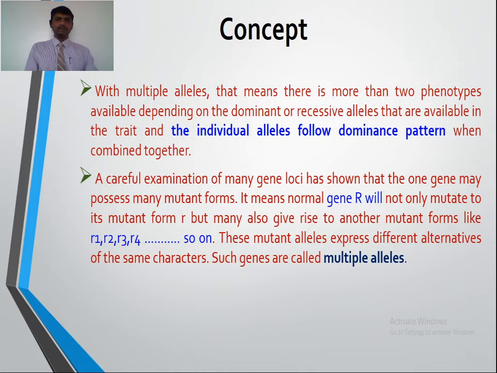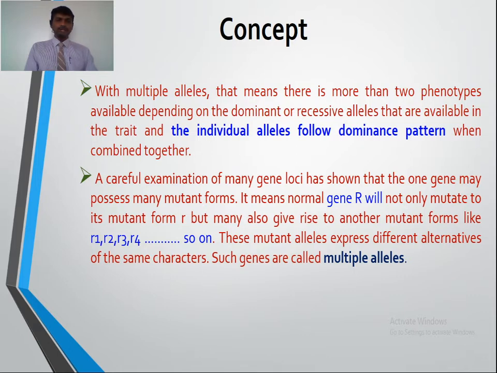So as per Mendel's law of dominance, these alleles follow the dominance pattern.